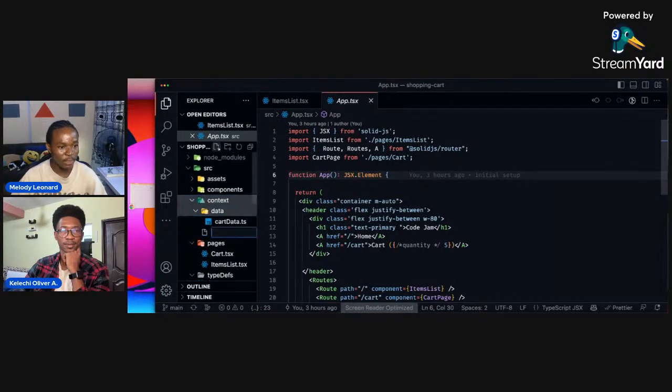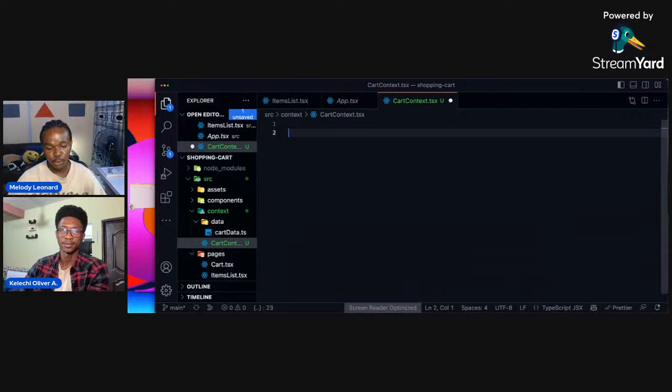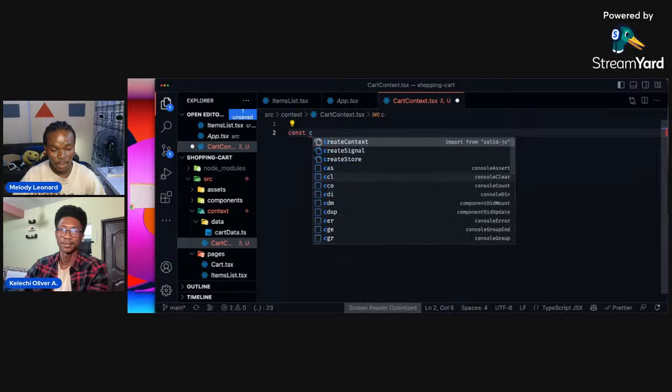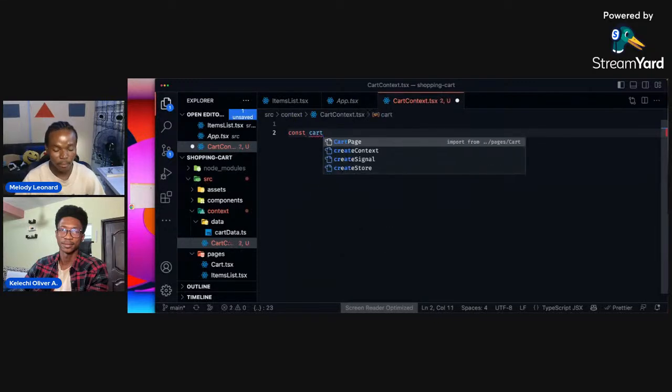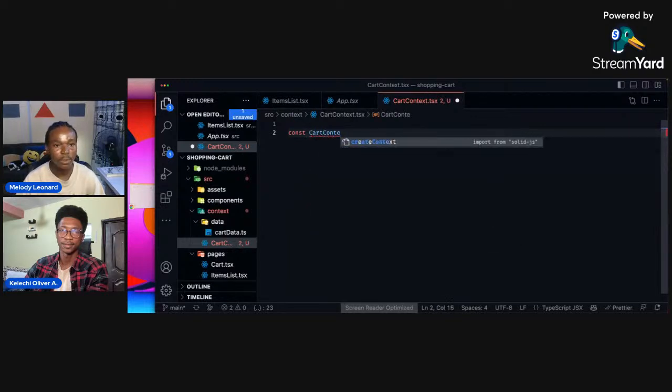So I'm going to create something called cart context, and it's going to be a TSX file because I want to render some JSX in it, right? Now, here I want to go ahead and create a context, right? So I'm going to call a constant. Let me call this cart context, and I want to create a context.